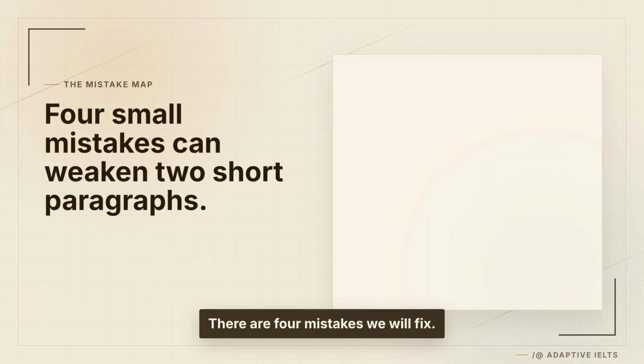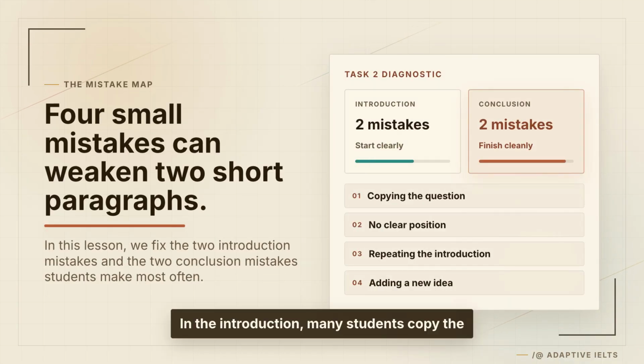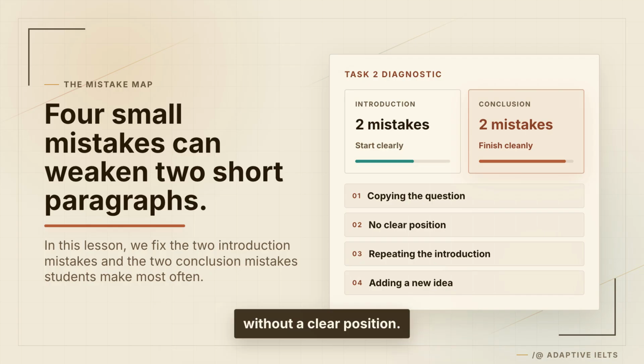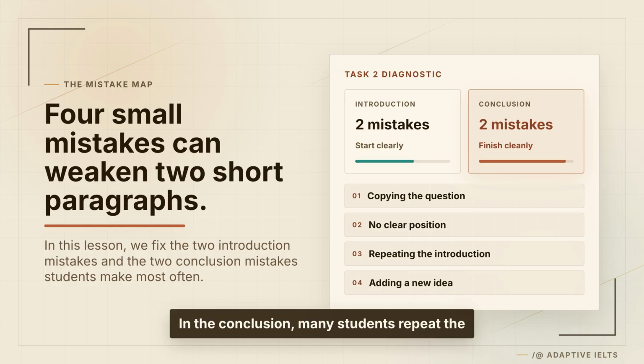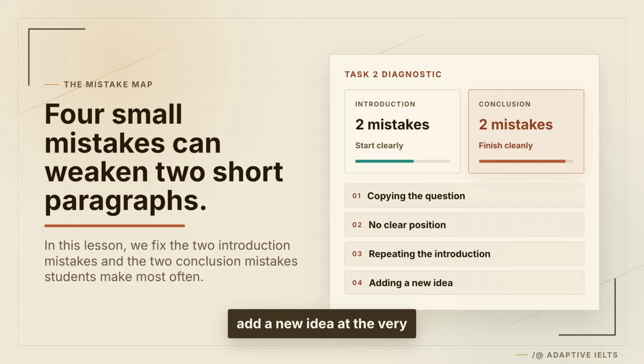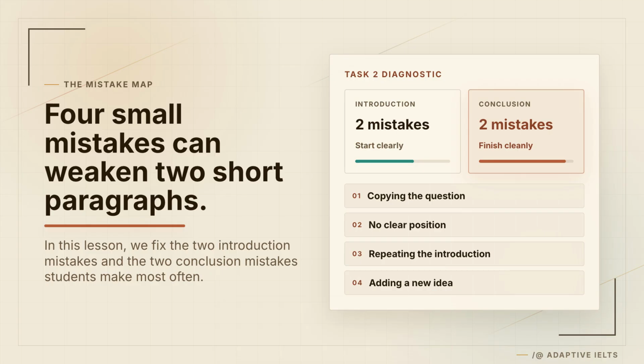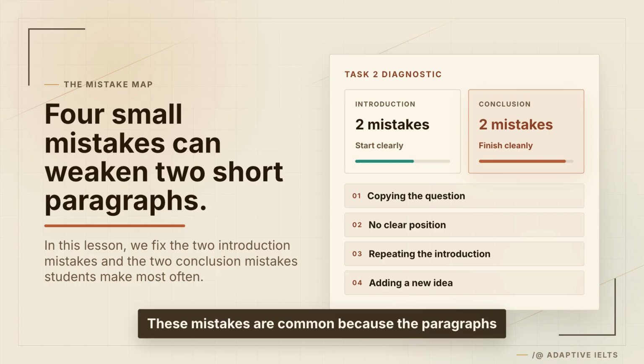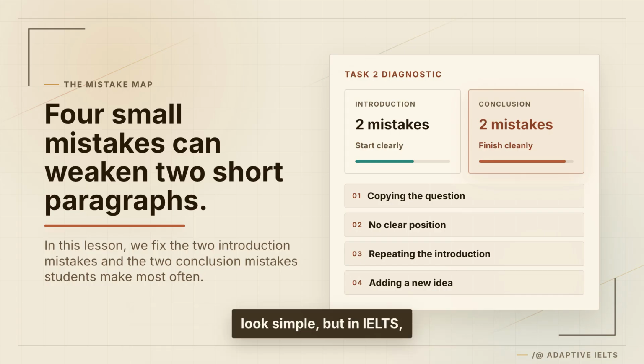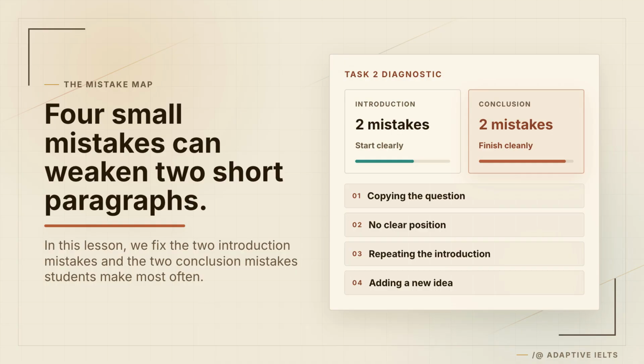There are 4 mistakes we will fix. In the introduction, many students copy the question, or they write a general sentence without a clear position. In the conclusion, many students repeat the same words from the introduction, or they add a new idea at the very end. These mistakes are common because the paragraphs look simple, but in IELTS, simple does not mean careless. Each sentence needs a job.